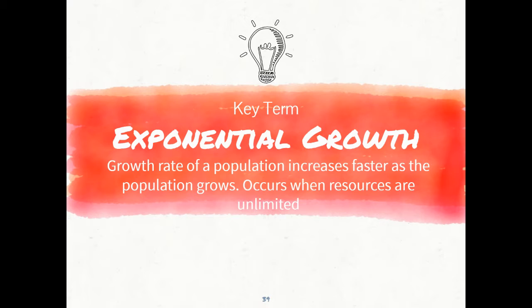Exponential growth means that first we start with 2, and then we have 4, and then 8, and 16, and 32. So basically, the breeding pairs keep breeding and making the population just keep growing, right?